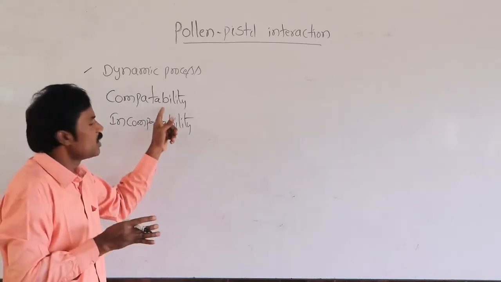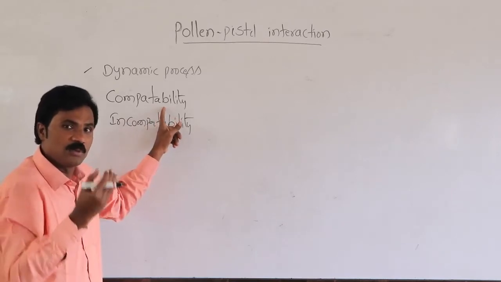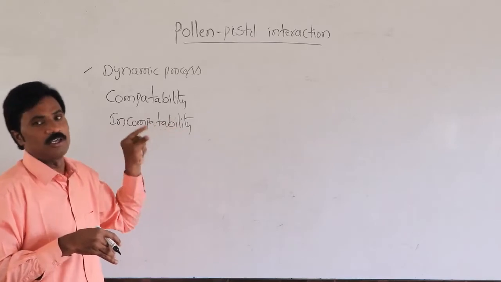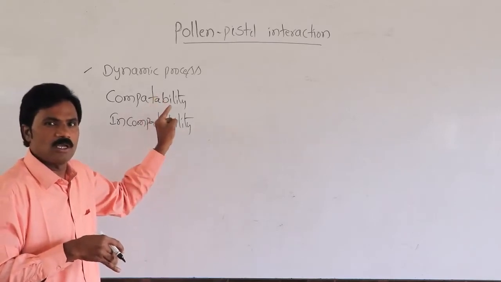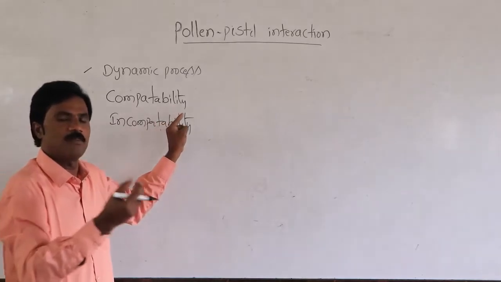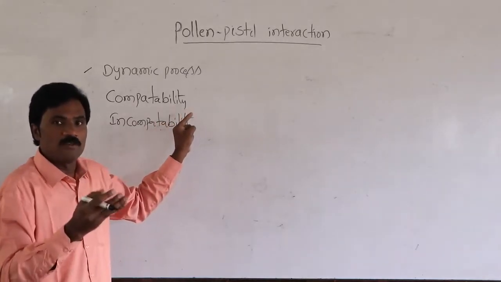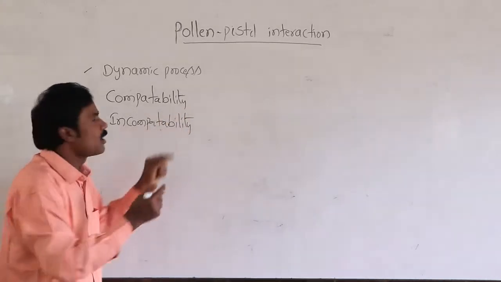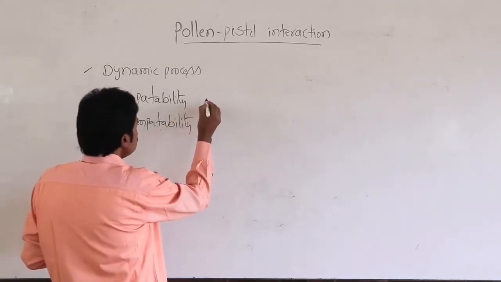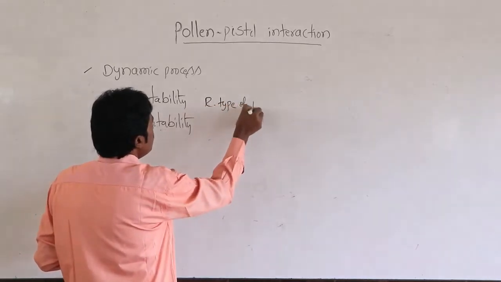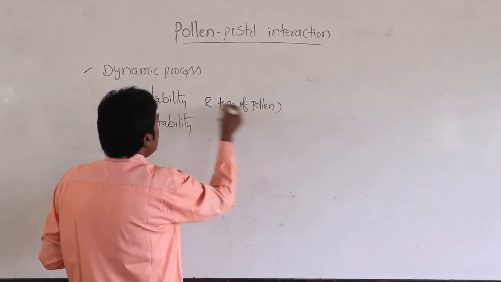That means whether it is recognized, whether it is a similar species or other than the species. That much capability is present. If it is capable, then the further post-fertilization process must continue. This is the right type of pollen grains.